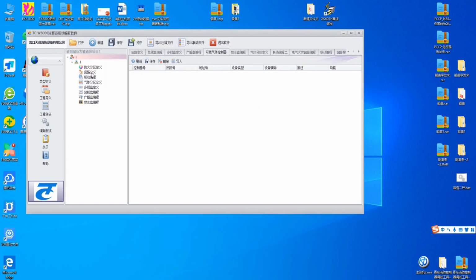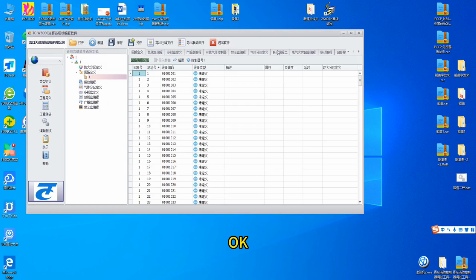Select model number. Add loop. OK. No, 1-10 is smoke detector. Can edit in batches at once like this.